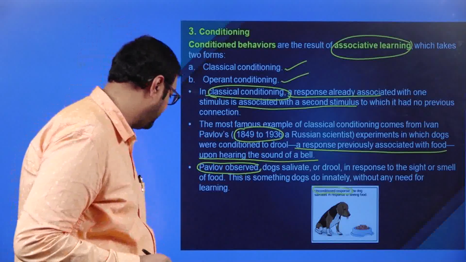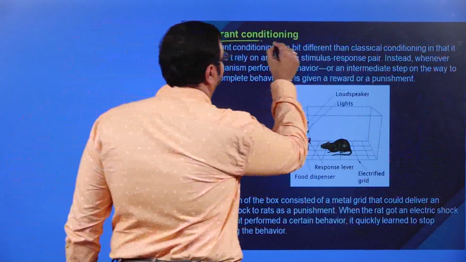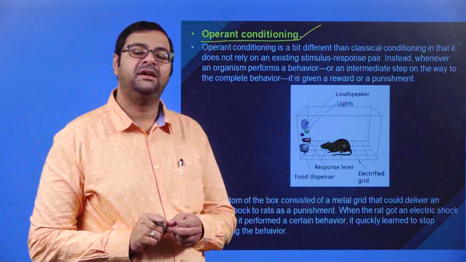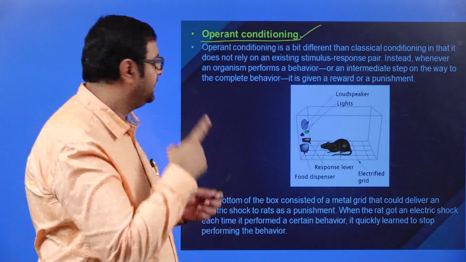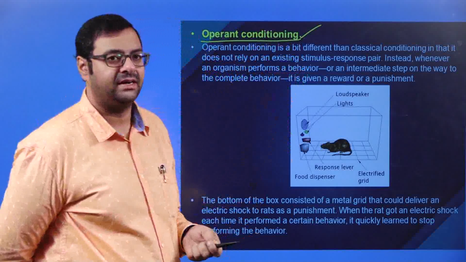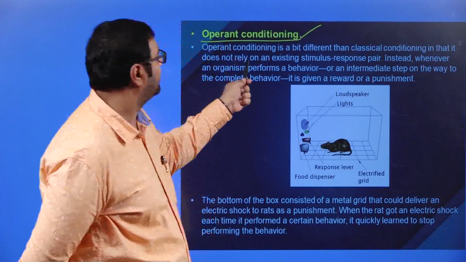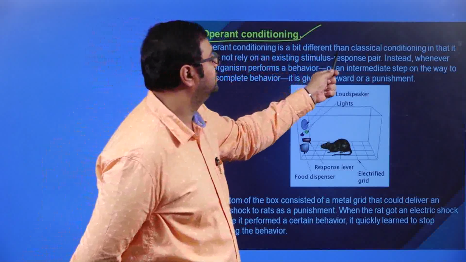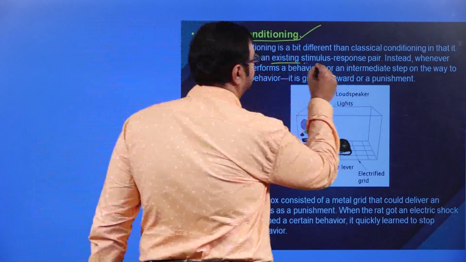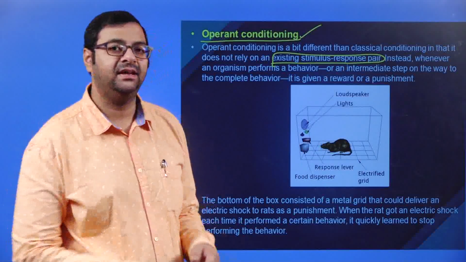Now moving on to the next one, that is operant conditioning. What do you mean by operant conditioning? Operant conditioning is a little bit different from classical conditioning, in that it does not rely on an existing stimulus response pair. You don't have an existing stimulus.